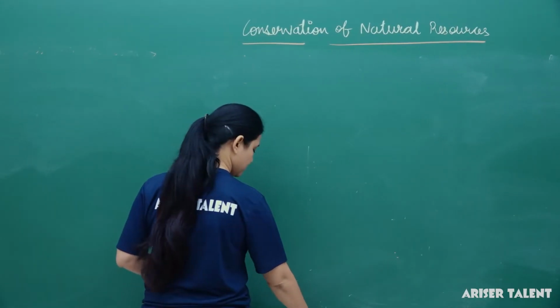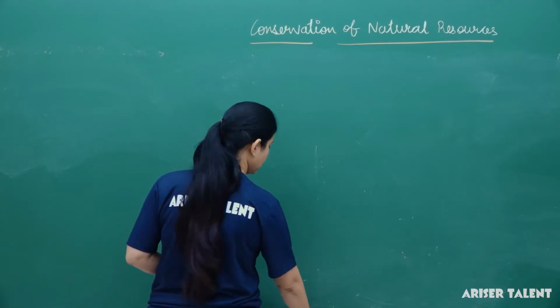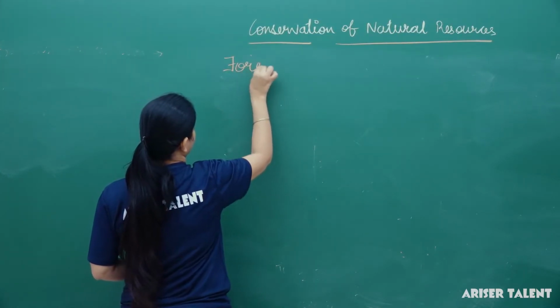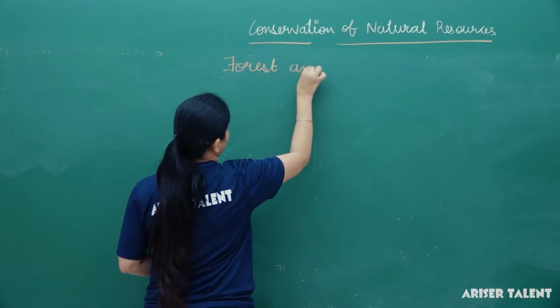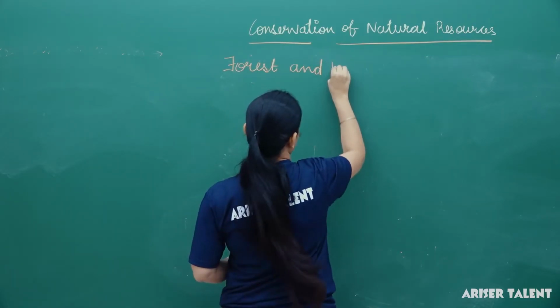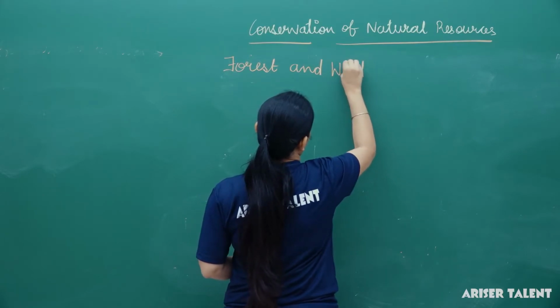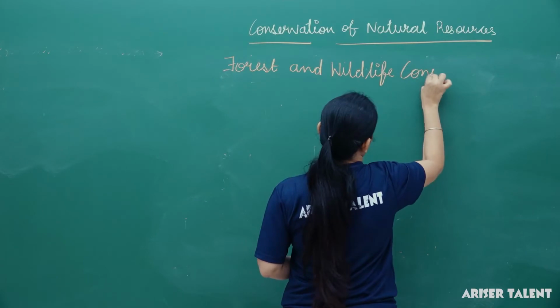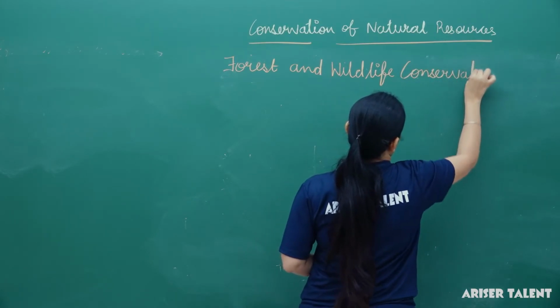Next is forest and wildlife conservation.